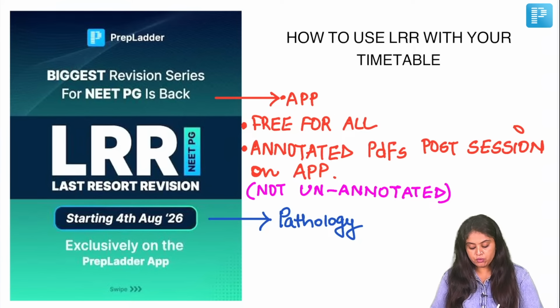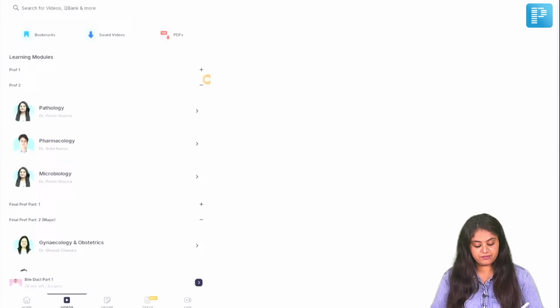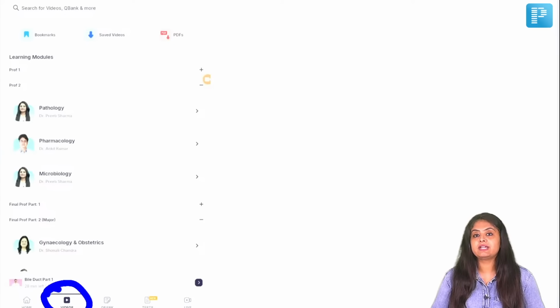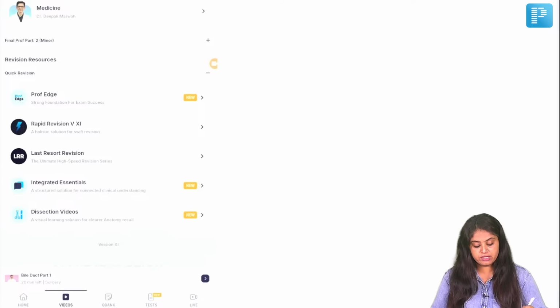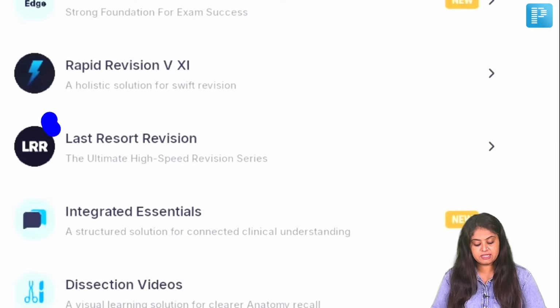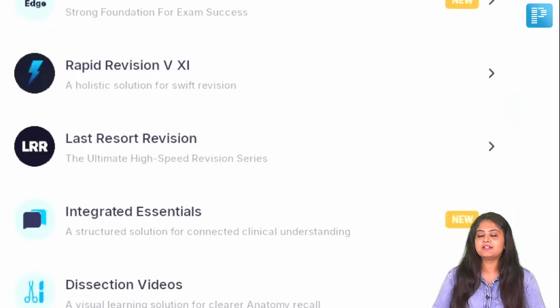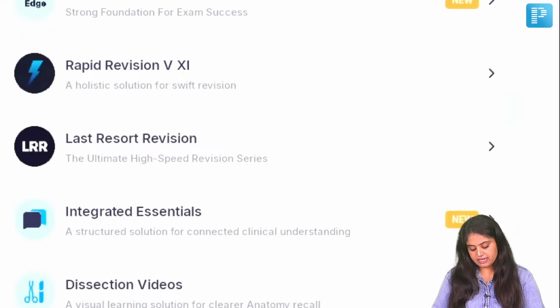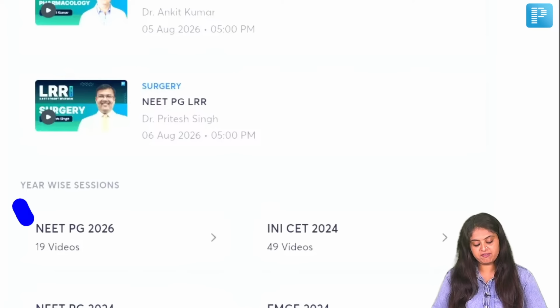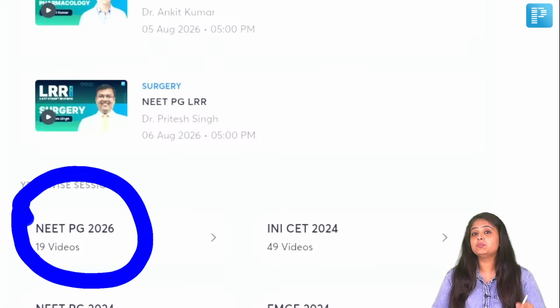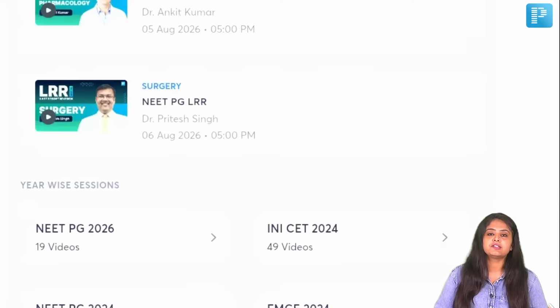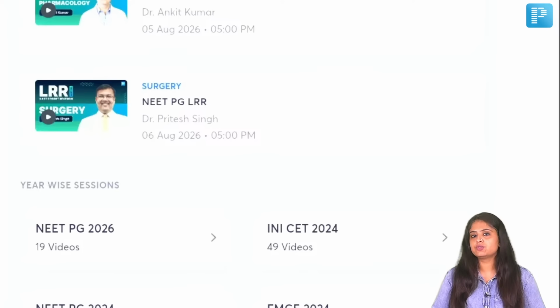A quick overview of how you are supposed to scan through it. I believe everyone is aware that first you go into the video section right at the bottom, and as soon as you click on the video section, provided you are in the NEET PG, the medical PG is what you select. As soon as you go into that, you will see that there is a special tab that has been created only for last resort revision, which is the full form of LRR. And as soon as you click on that, you will get access to all the sessions that we have planned for NEET PG 2026. You might not be able to unlock all the previous sessions if you're not a subscriber, but that should not be of your concern.